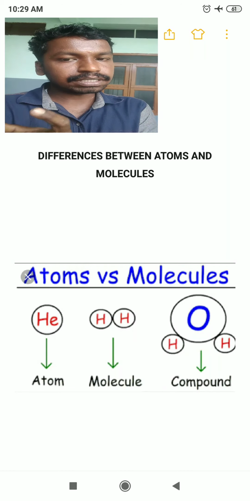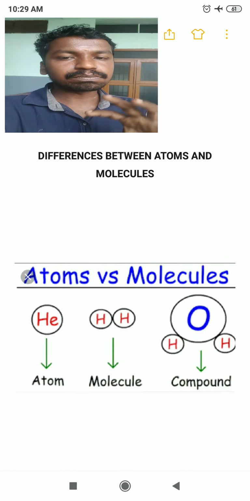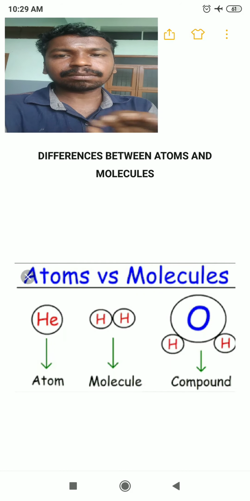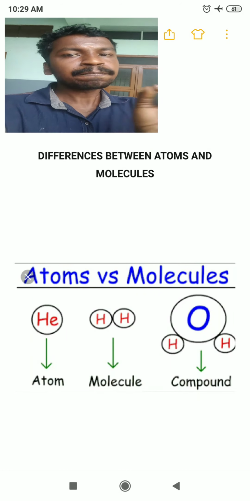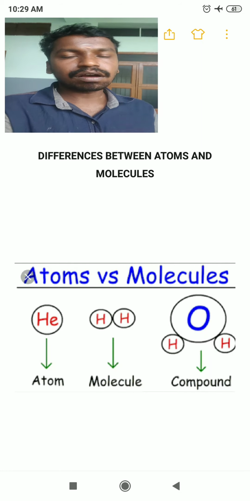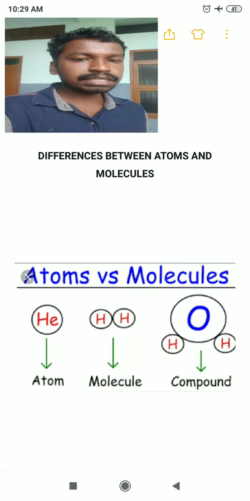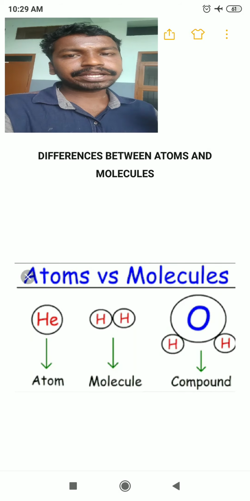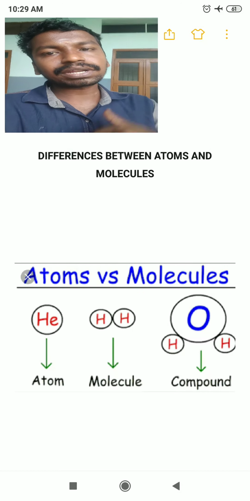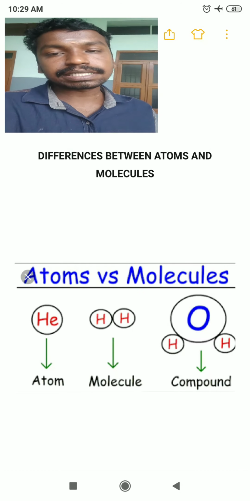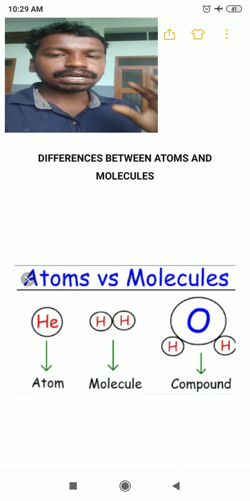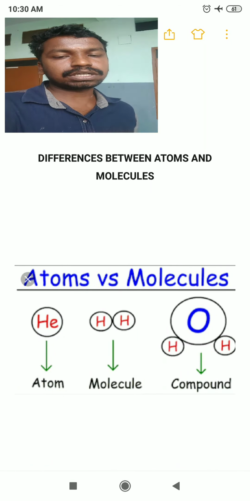So an atom is non-bonded, whereas a molecule is bonded. Non-bonded means it will never have a chemical bond, whereas bonded means the atoms will be connected through covalent bonds. Is it clear? Then compound: a compound means two or more atoms are combined through chemical bonds in a fixed ratio. You had one lesson on compounds and mixtures in 9th standard. So this picture shows what an atom, a molecule and a compound are.